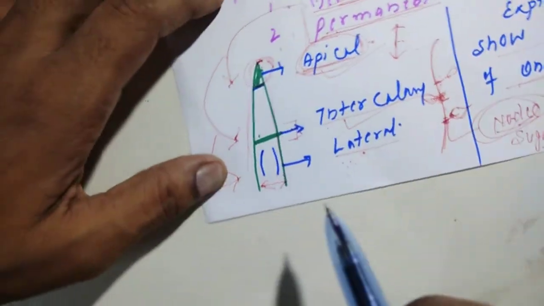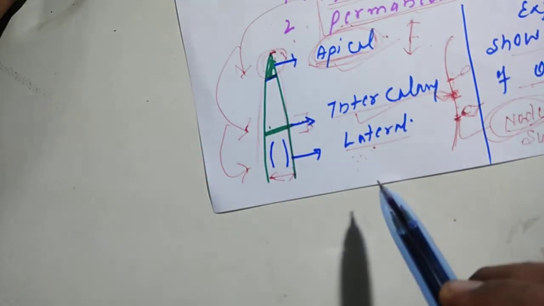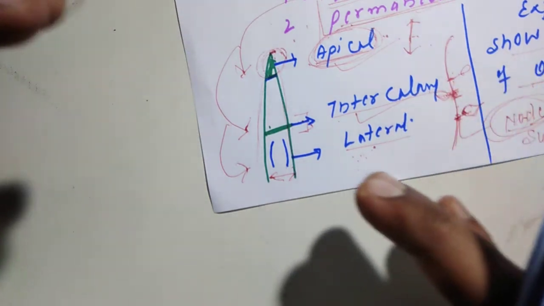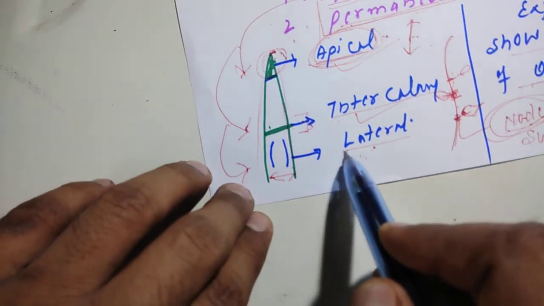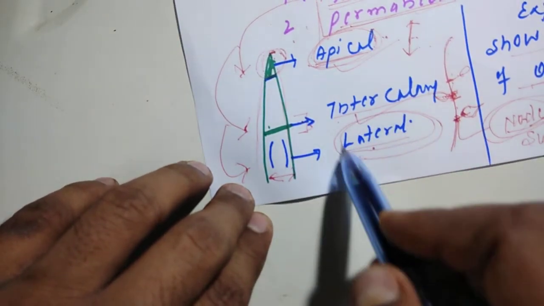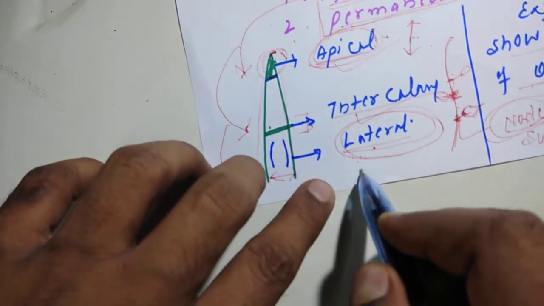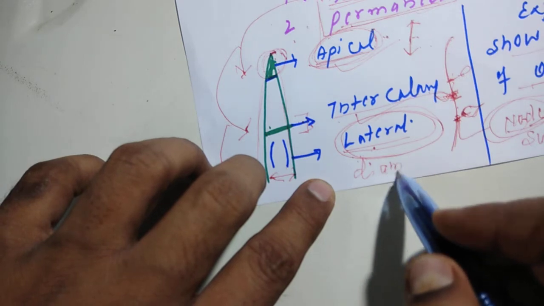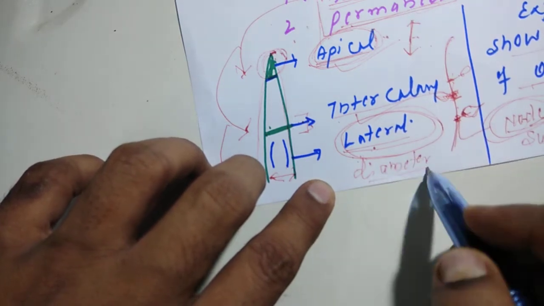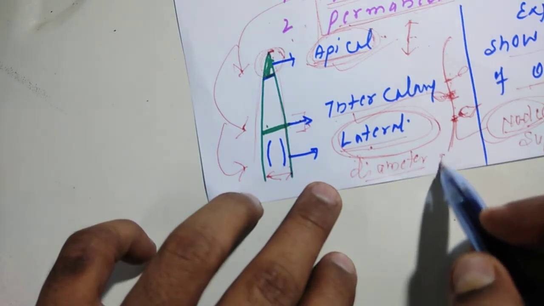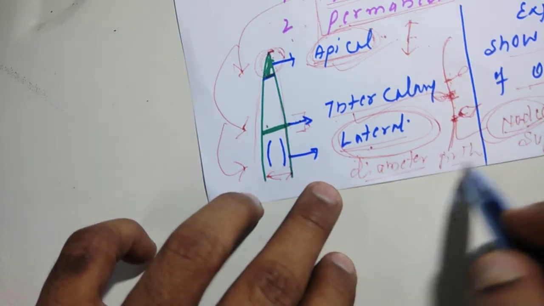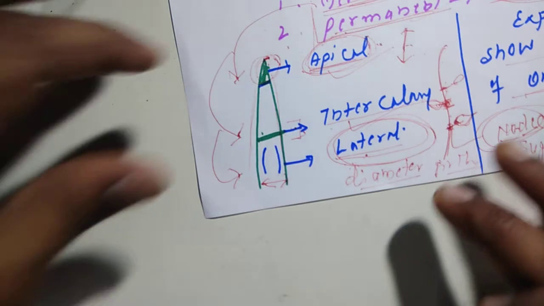But you have also noticed that when the plant grows in size, after some time its diameter also must increase, otherwise it will break down. So there is a lateral meristem in plants which is responsible for increasing diameter. This means the trunk diameter increases. This is also called girth. In biology we use the term girth. Girth means it becomes thicker.